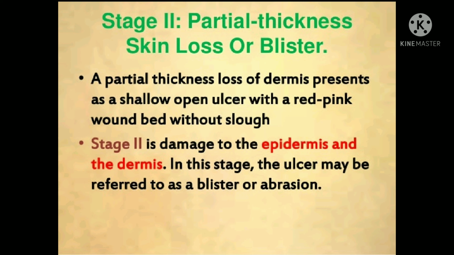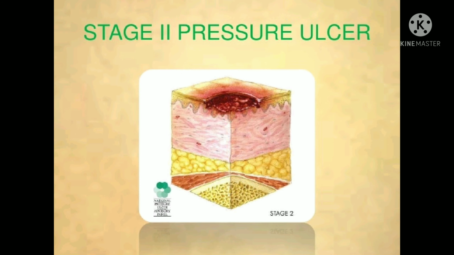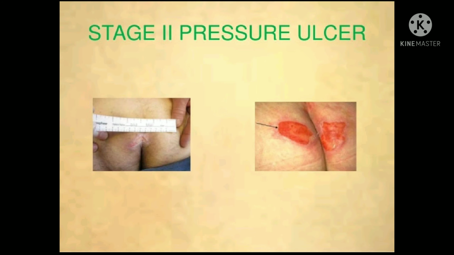Stage 2. In stage 2, a partial thickness loss of dermis is present, seen as a shallow open ulcer with a red-pink wound bed without slough. It involves the epidermis and dermis. In this stage, the ulcer may be referred to as a blister or an abrasion.